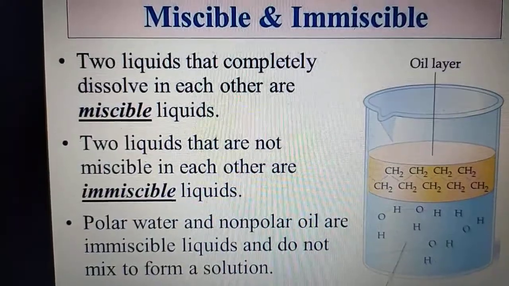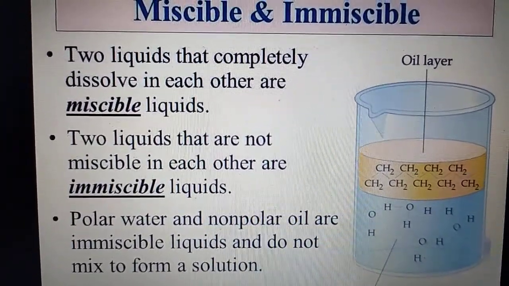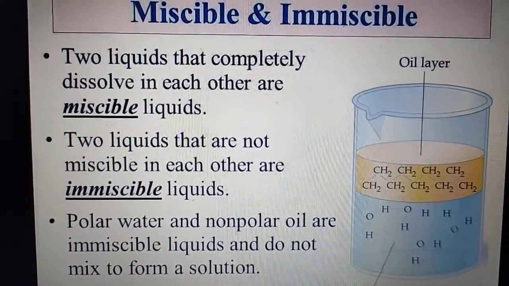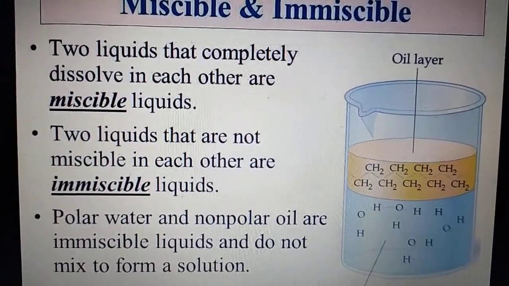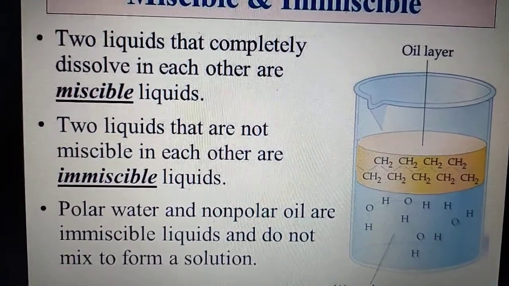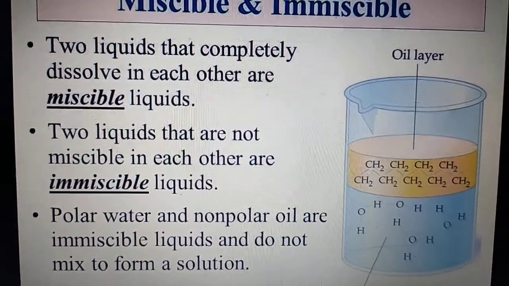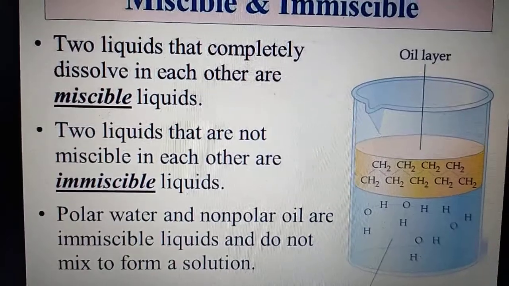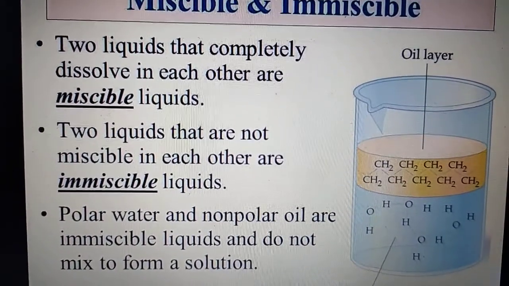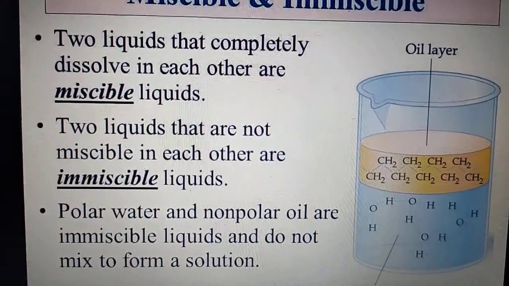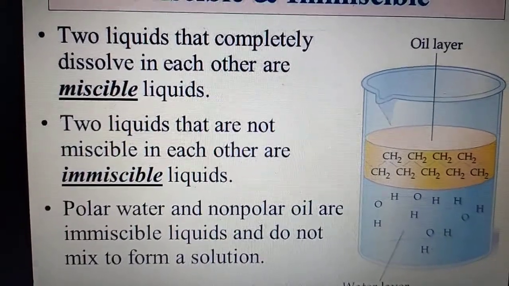Now some liquids don't mix at all. If you take oil and water in a bottle and shake the bottle, for instance, you can get them to mix, but as soon as you return the bottle onto the shelf, the two will separate. So liquids that don't mix are said to be immiscible. For example, oil and water.